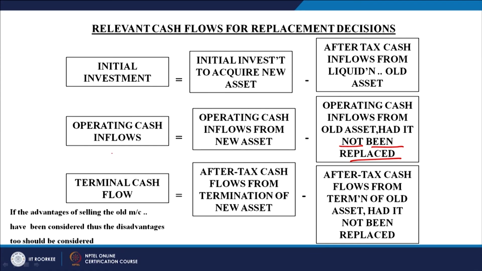We have been following this process, and we will follow the same process now also, but the only point of caution here is that the disadvantages of replacing the machine will also be taken into account. For initial investment you go like this, for operating cash inflows you go like this, and for the terminal cash flows you go like this, right.